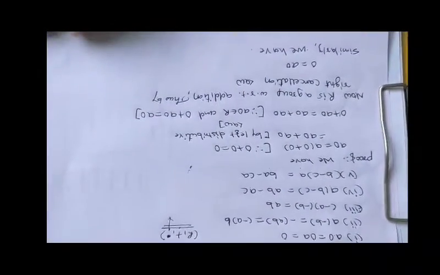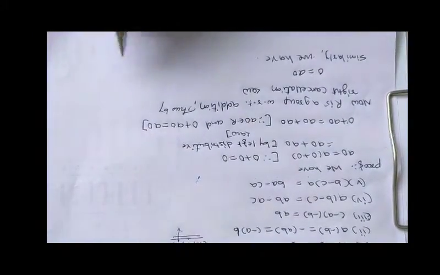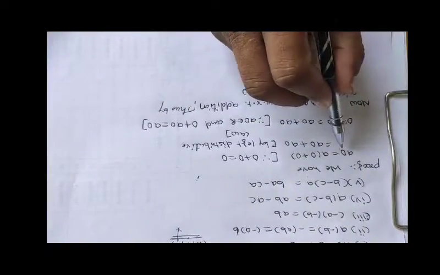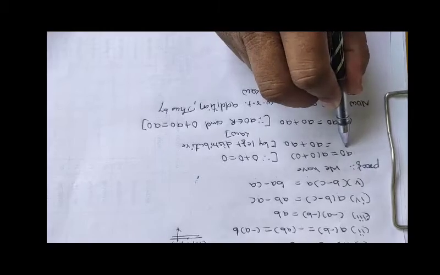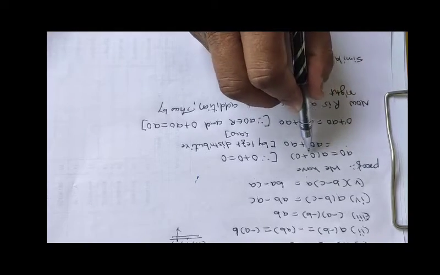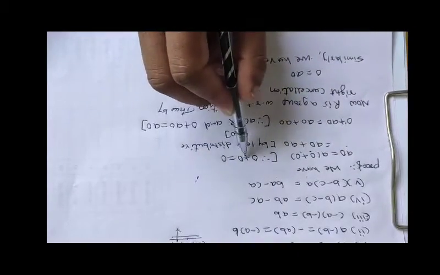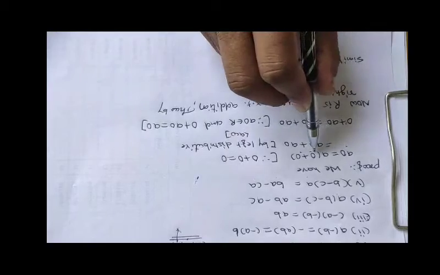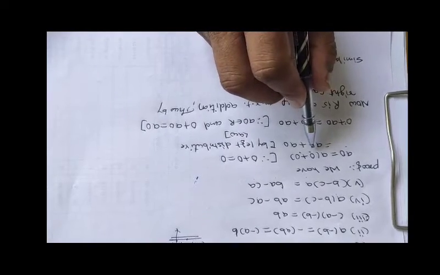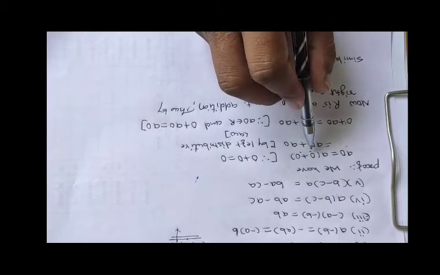So dear student, we are going to prove the first property. We have A0, which can be written as A into 0 plus 0, because 0 is the additive identity. Then using the left distributive law, which is satisfied in a ring, we get A into 0 plus A into 0.